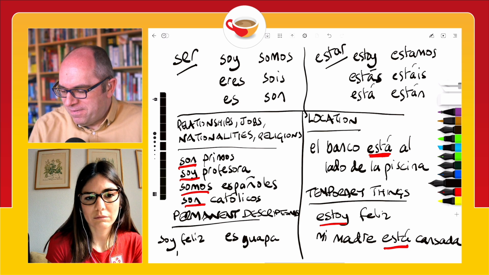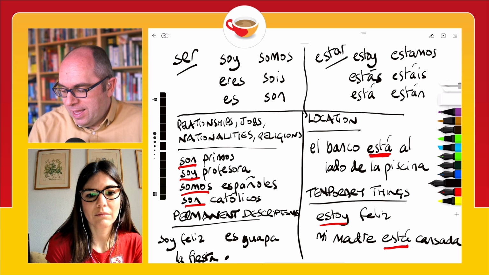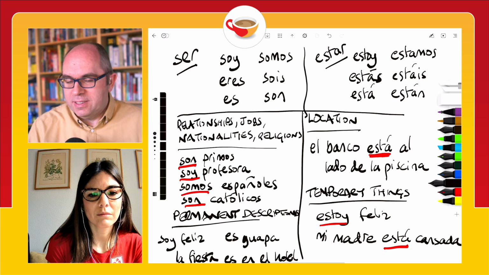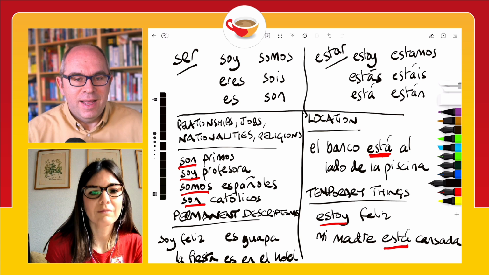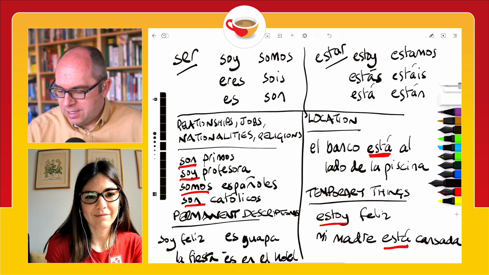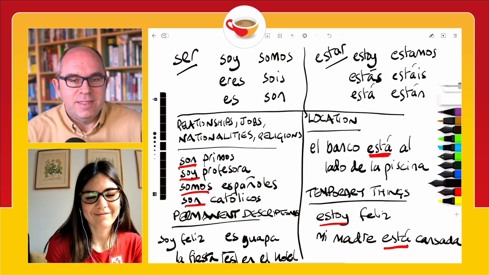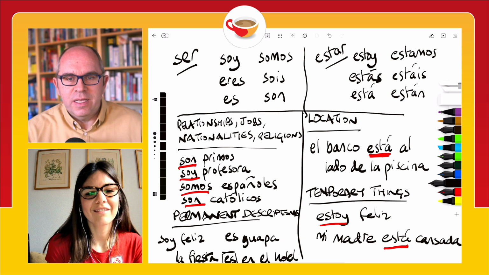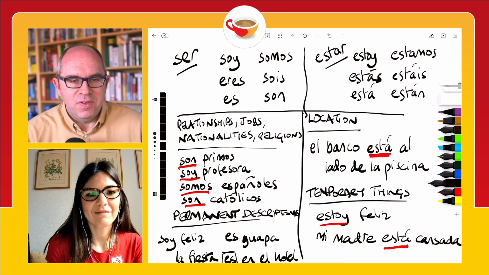So the party's taking place in the hotel. Because it's an event, that's why we use es here. We use the ser verb because we're talking about an event.